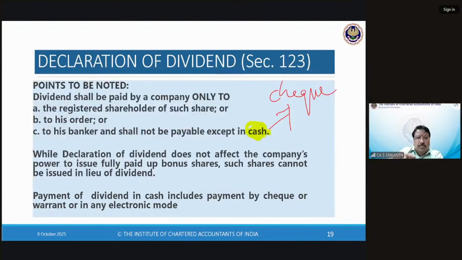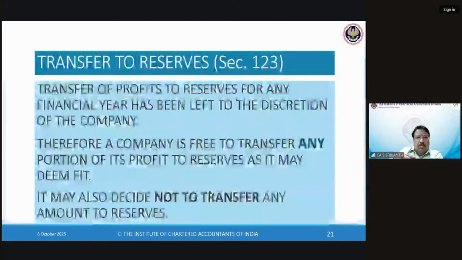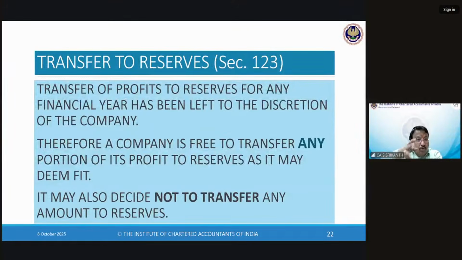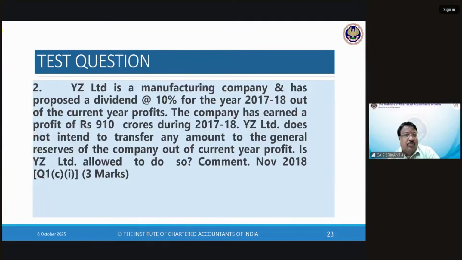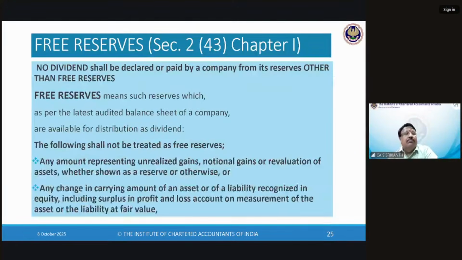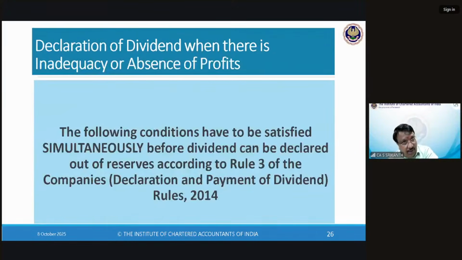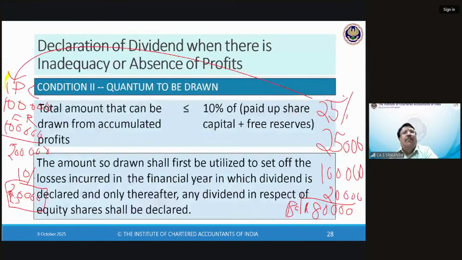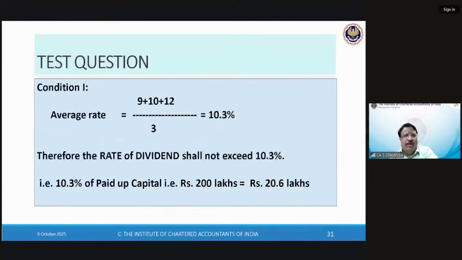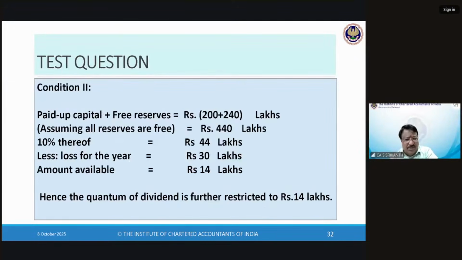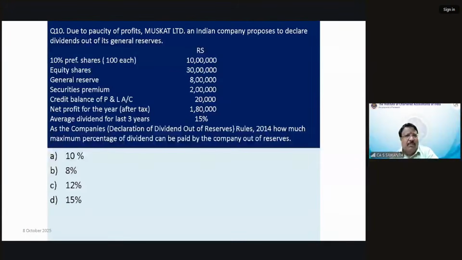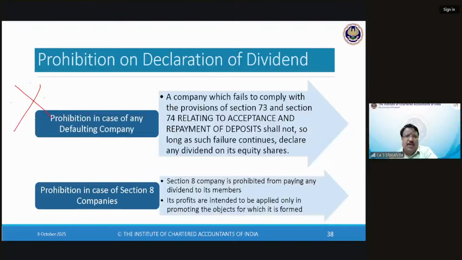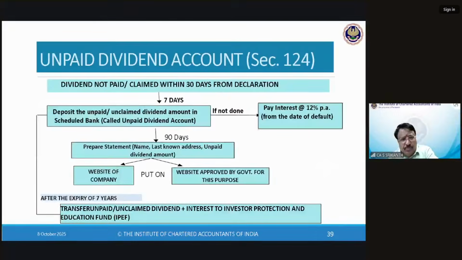Then transfer to reserves. There is no need. That is the point we have to remember, that this is what they have asked once. So this is important. Then declaration of dividend out of free reserves. Very, very important. Note it. If you're saying number of questions, I'm giving you important topics. Out of that, questions will come.